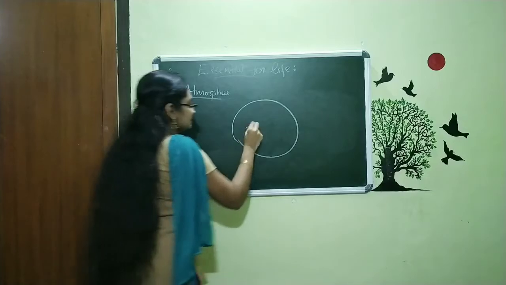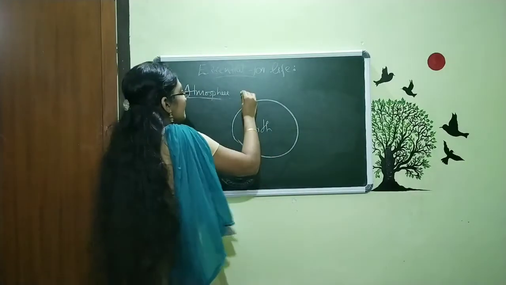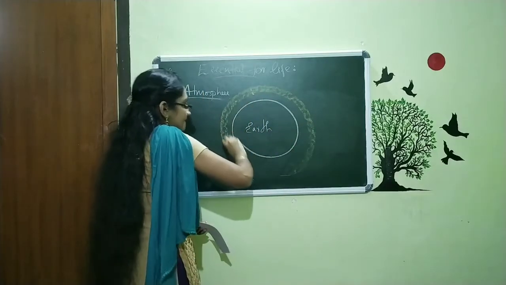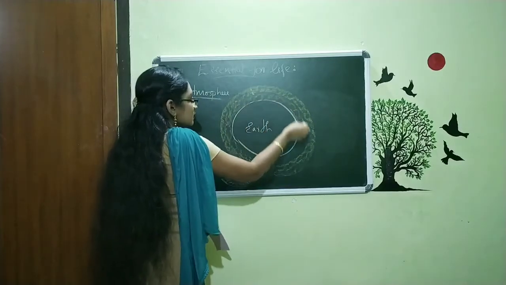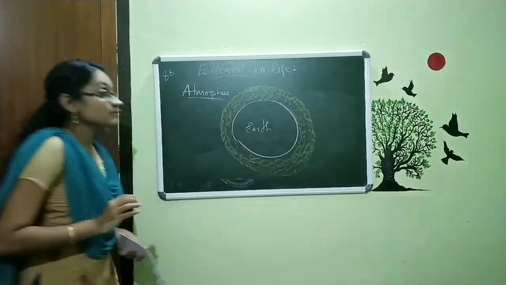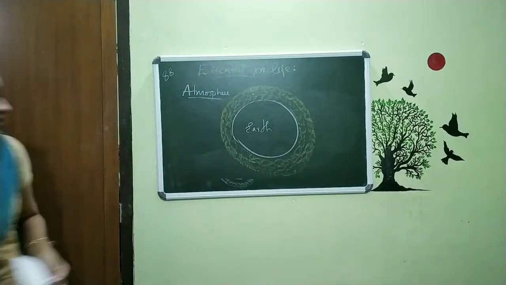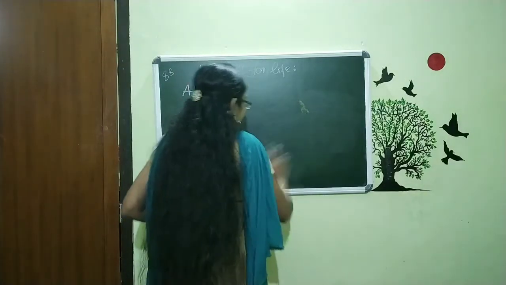This is our earth. For the earth you can see a thick layer of air blanket is there, and that is what? Atmosphere. Very simple thing. So that's all about the definition of atmosphere.